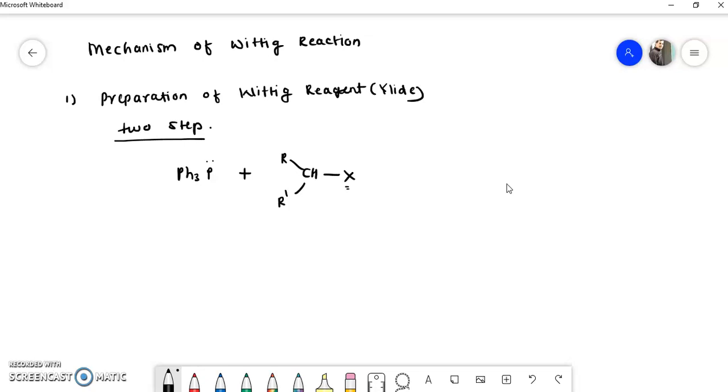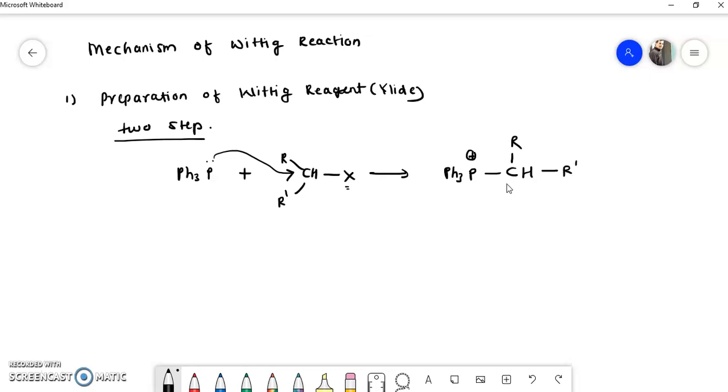The phosphorus attacks this carbon because it is an electrophilic carbon, being attached to the halogen, and there is a formation of Ph3P, with a positive charge, CH, R and R dash.